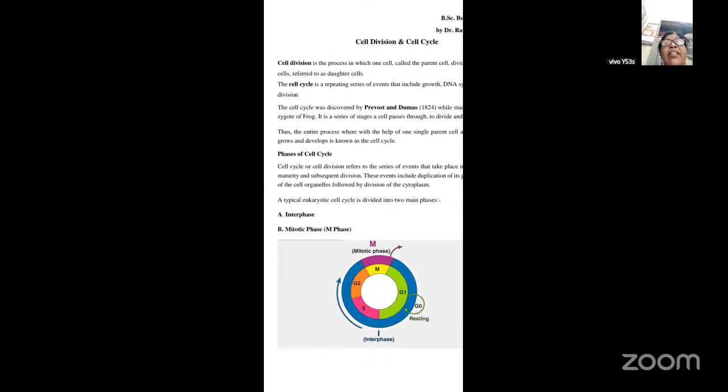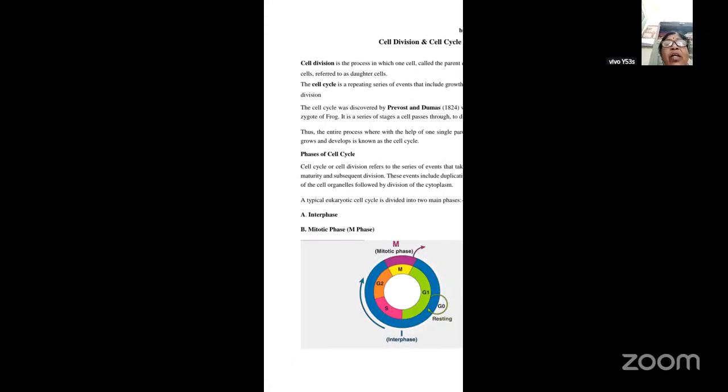When they were studying the cleavage pattern in the frog zygote, they found the cell cycle. They described the cell cycle as a series of stages a cell passes through to divide and also to produce new cells. That is what is called the cell cycle.